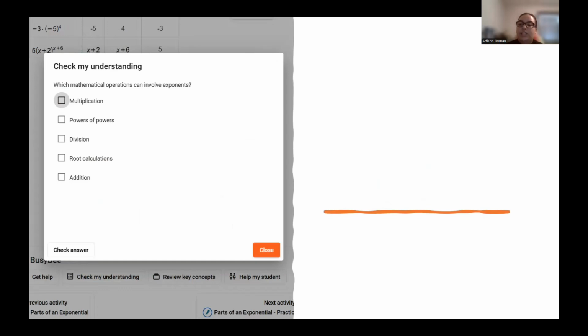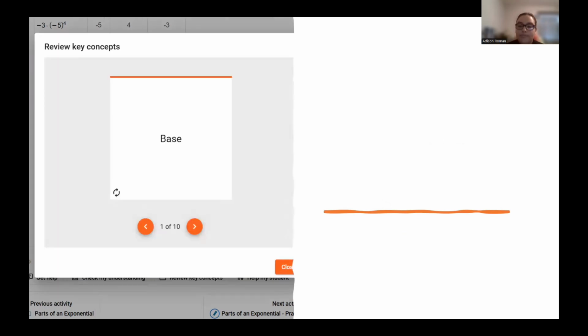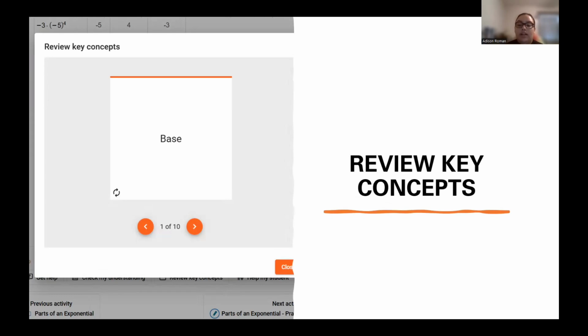When students select the Check My Understanding button, BusyBee will generate practice questions that students can use to make sure they have mastered the key concepts in the lesson, video, or article. Once they answer, students can select Check My Answer to see feedback on if they were right or wrong and why. Finally, if students select Review Key Concepts, BusyBee will generate 10 flashcards on the assignment topic, going over the key vocabulary and objectives in the content. These flashcards will remain available on the activity page for students to use as a study tool before tests or if they need a quick review of the concept.